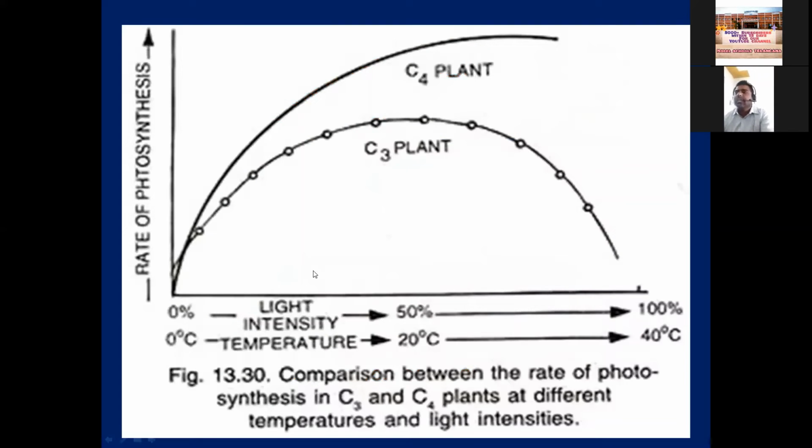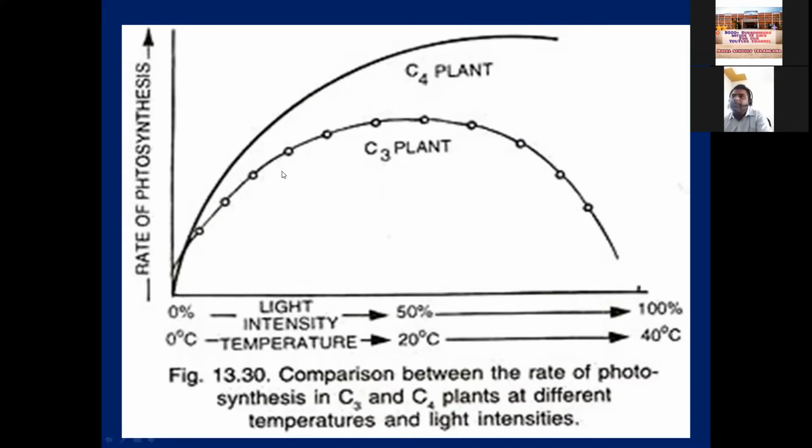If you see here another graph that shows C4 plants and C3 plants, I already explained the differences between C4 and C3 plants. C3 plants grow at 15 to 25 degrees centigrade, and C4 plants at 25 to 35. So C4 plants grow in high temperature areas.